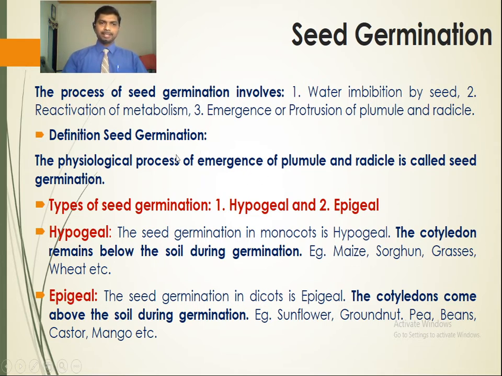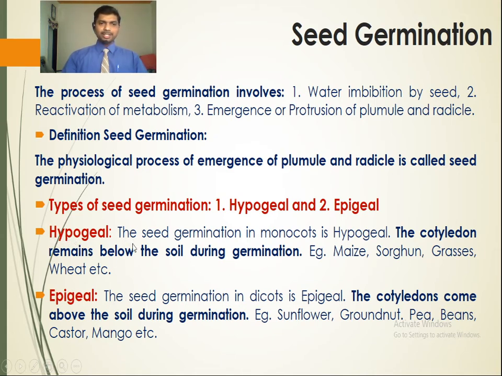Definition of seed germination: the physiological process of emergence of plumule and radicle is called seed germination. So it is one of the physiological processes which determines the emergence of plumule and radicle from the seed. There are two types of seed germination, hypogeal and epigeal. Hypo means below, epi means above. So there are two types of germination based on the position of cotyledon.